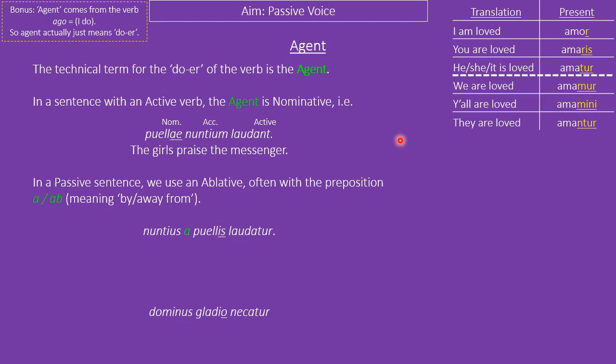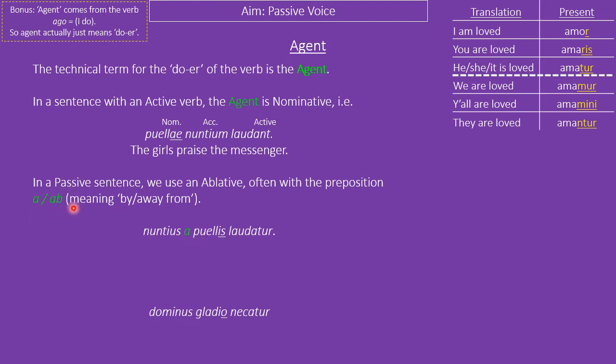In a passive sentence, we need to use the ablative, usually with the preposition a or ab, meaning by. Same as the English. Please note, this is the same basic rule in Latin as it is the rule for a or an in English. That is to say, if the next word starts with a vowel, then you will need ab, but otherwise, as here, it will be a.